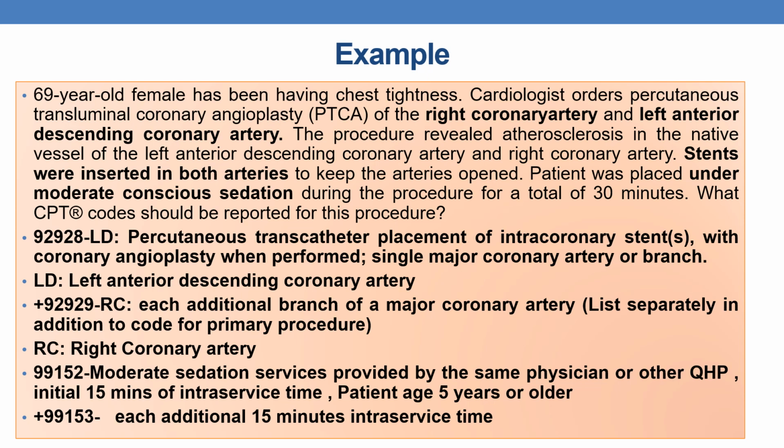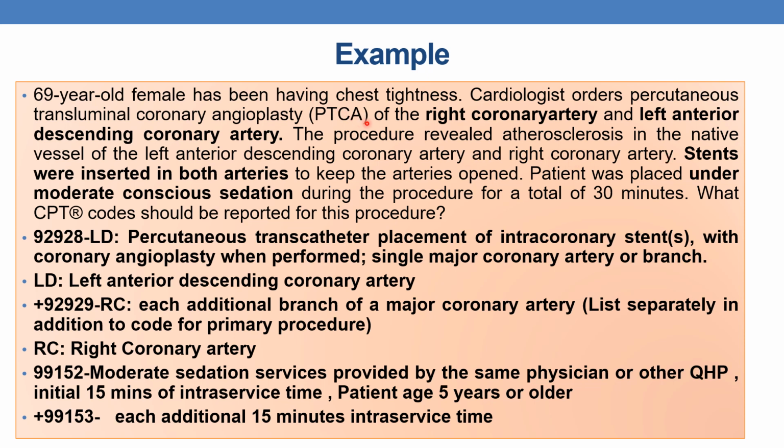Now let us see an example. A 69-year-old female has been having chest tightness. The cardiologist orders percutaneous transluminal coronary angioplasty of the right coronary artery and left anterior descending coronary artery. The procedure reveals atherosclerosis in the native vessel of the left anterior descending coronary artery and right coronary artery.